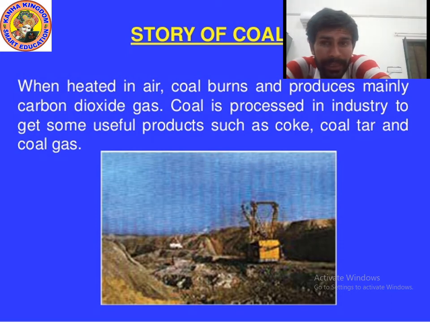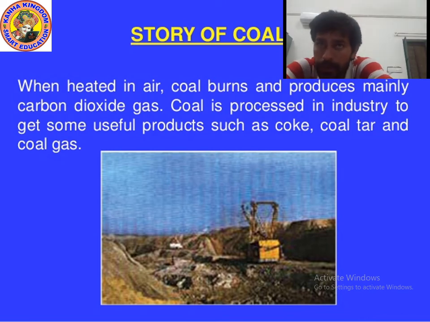Coal is very important, kids. Remember, coal is an exhaustible natural resource, but it is very useful because we can make many things from coal. When coal is processed in industry we get useful products such as coke, coal tar, coal gas. We will study about coke, coal tar and coal gas in the next class, not in this class.